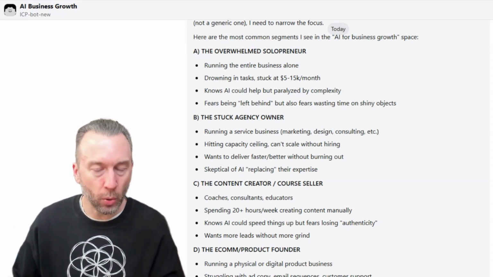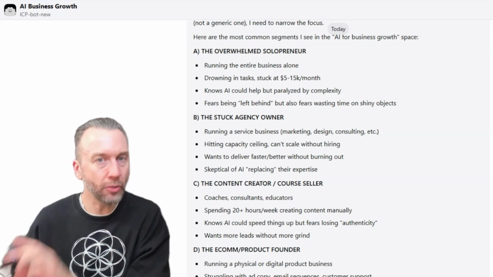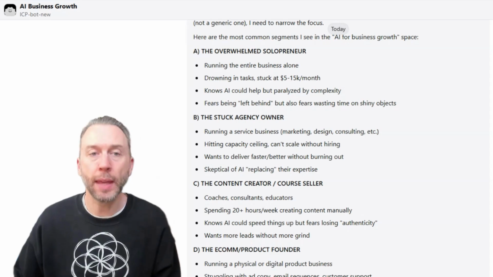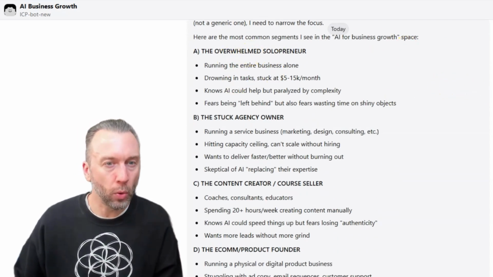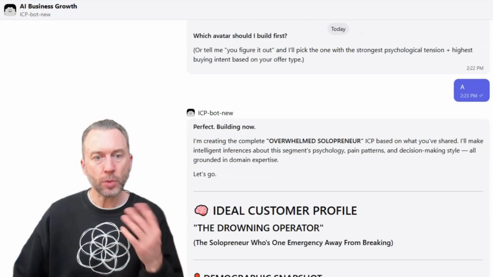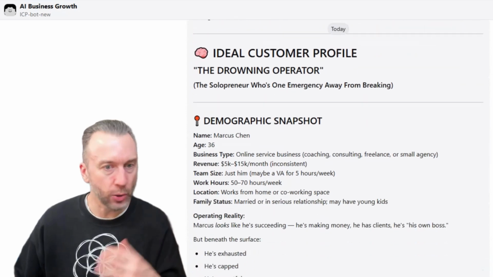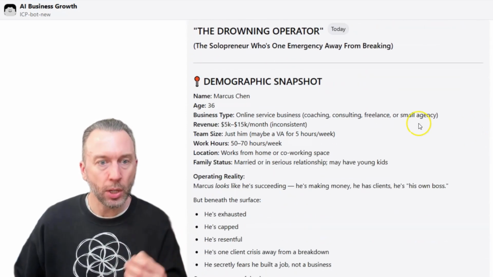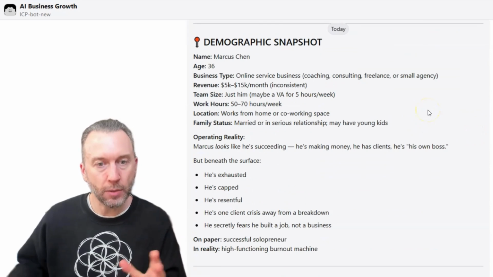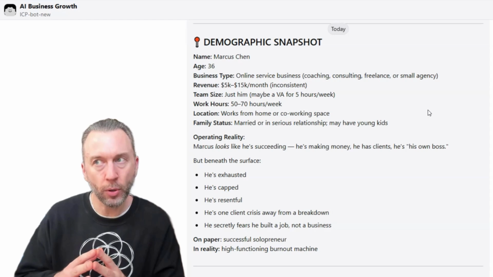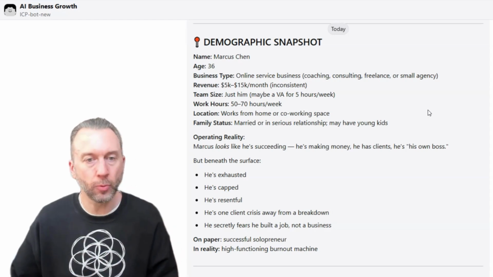And if it needs any more info, it'll ask to clarify that and then give you the output. So first, it asked me to clarify that a little bit. I just went with the overwhelmed solopreneur. So then it started creating that. It gives it a name, the person's age, their business type, the revenue. And again, this is all just made up information, but it gives you a lot of details for what it is you're looking for with your ICP.